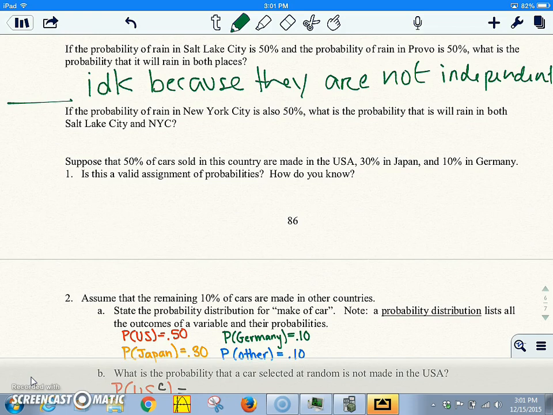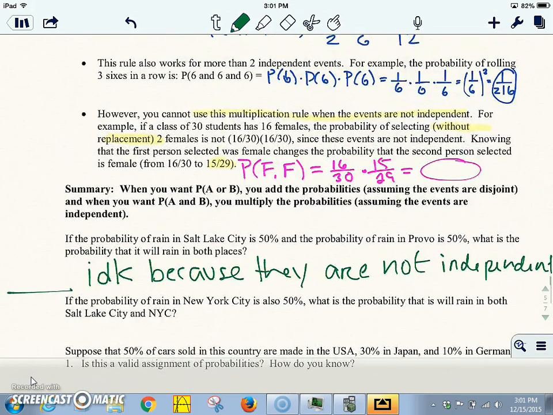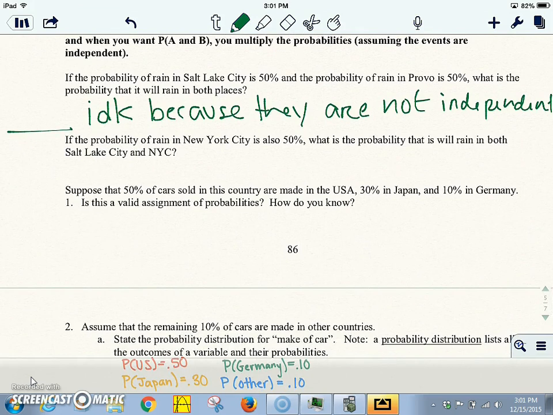So we just talked about how if it's going to rain in Salt Lake City, and there's a 50% chance of that, and the probability of rain in Provo is 50% chance, what's the probability that it will rain in both places? And I said, I can't tell you that based off of my formulas up here, because they are dependent. If it's raining in Provo, chances are that storm might move and affect Salt Lake. Okay, let's look at the next question.